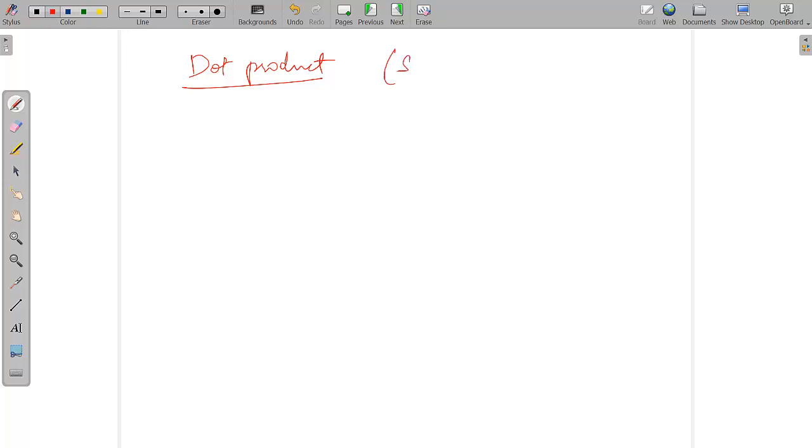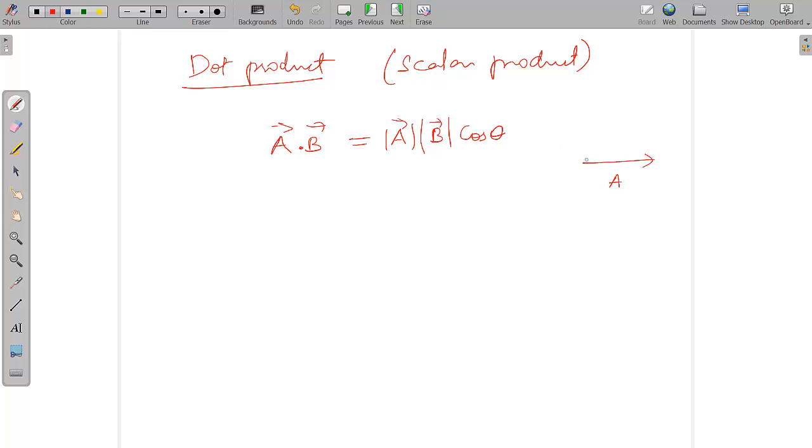This is also called the scalar product. The scalar product of two vectors, a vector dot b vector, is actually given as the magnitude of vector A into the magnitude of vector B into cos theta, where theta is the angle between the vectors. So let's say there is a vector A and there is a vector B.